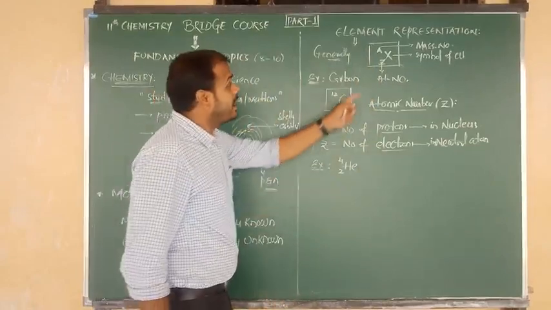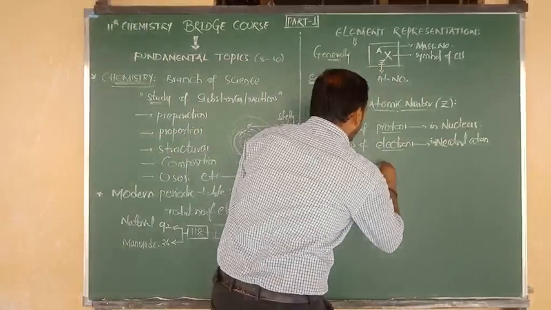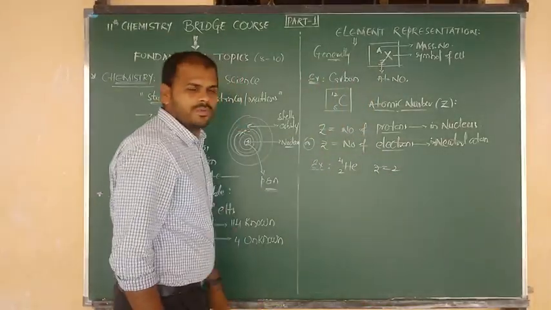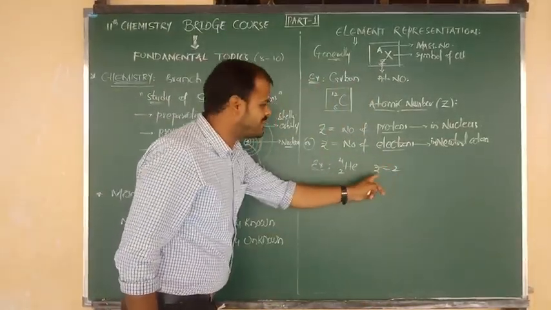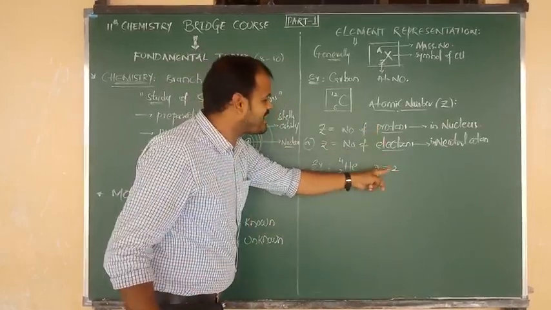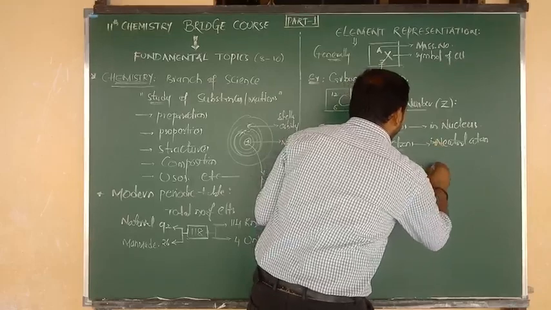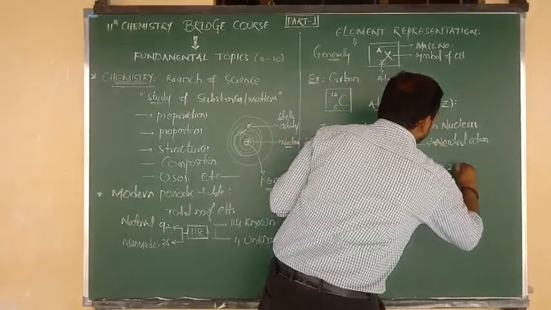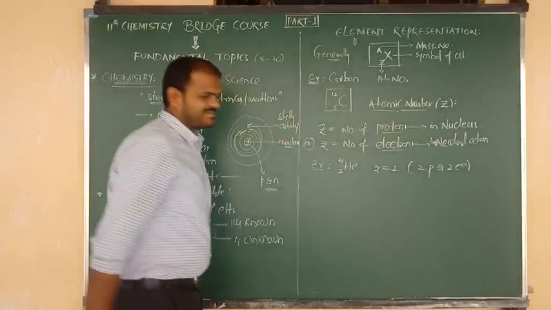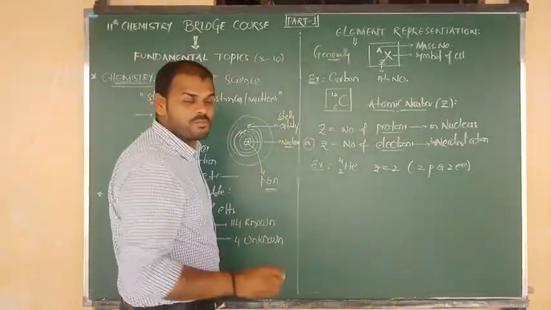So here in the place of Z we have written 2. That means in helium the atomic number equals 2. Atomic number 2 means Z value 2. Z value 2 means the number of protons is also 2 and the number of electrons is also 2. So in a helium atom, how many protons are there? 2 protons, and it contains 2 electrons. Story clear? Good.